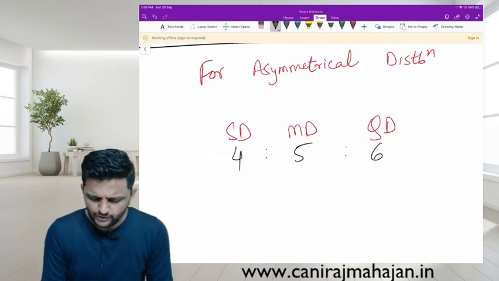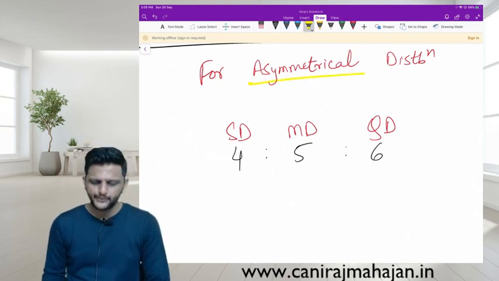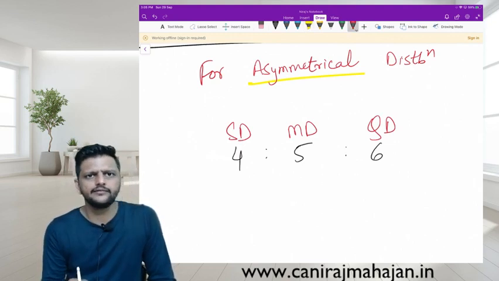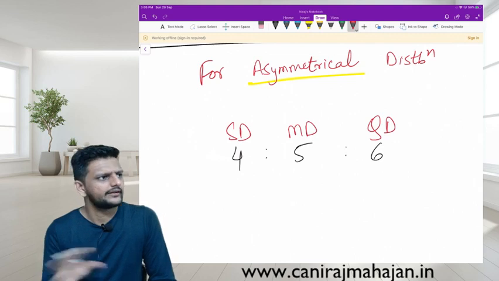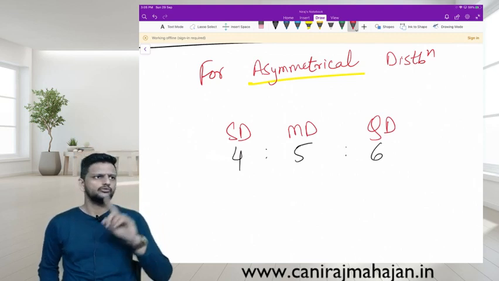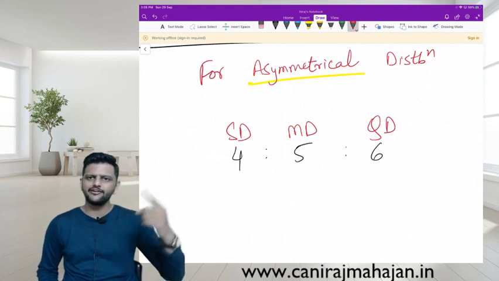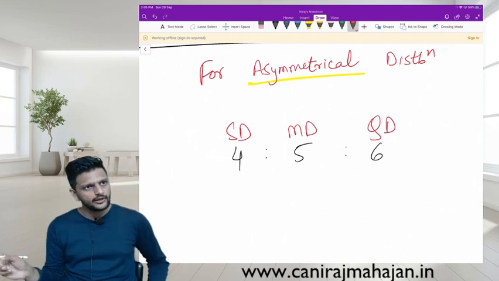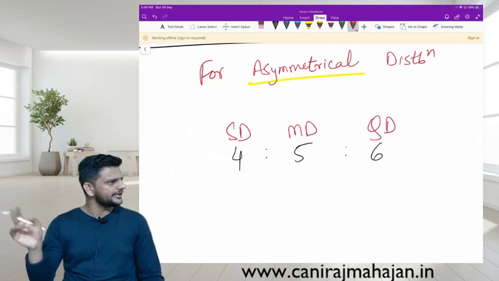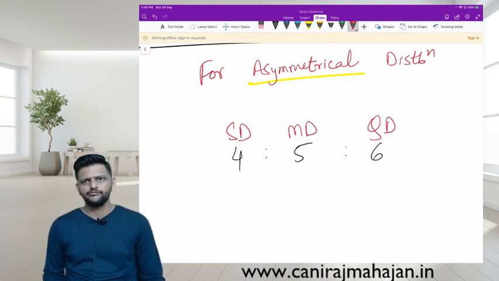Do you remember something from asymmetrical distribution between mean, median, mode? Are they same? No. Then we have the formula for the same. Yes or no? So over there it is asymmetrical, so we have a different relationship. In normal distribution it is symmetrical, therefore mean, median, mode are same, and the QD, MD, SD ratio is 10:12:15.